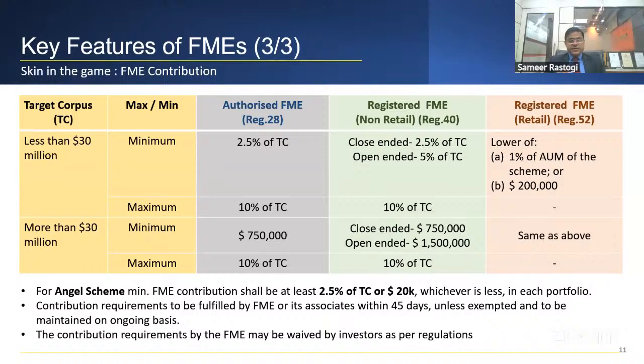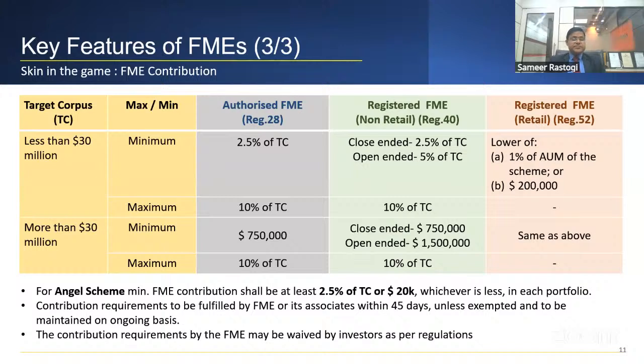So similarly, in the other kinds of FME, you see the limits are there. And if the target corpus is above 30 million, then minimum you have to put 7.5 lakh dollars and 10% of the FME. So whatever it is, you can see. So that kind of skin in the game is required from you. Before launching a fund or launching a scheme, you can see that these kind of monies would be required